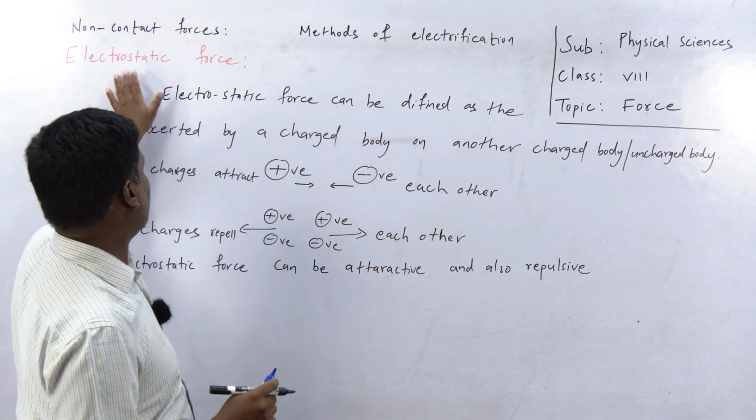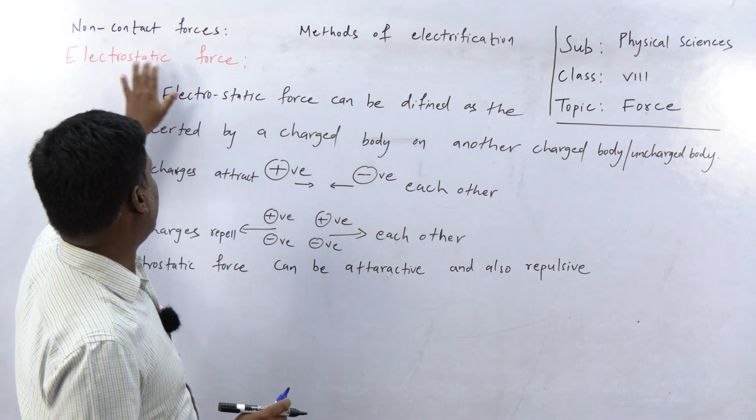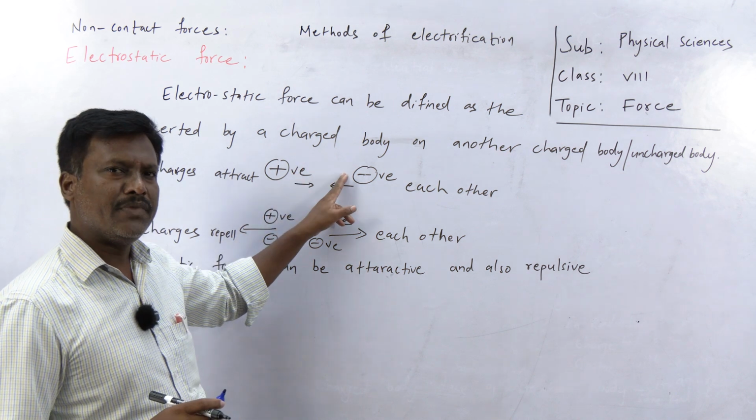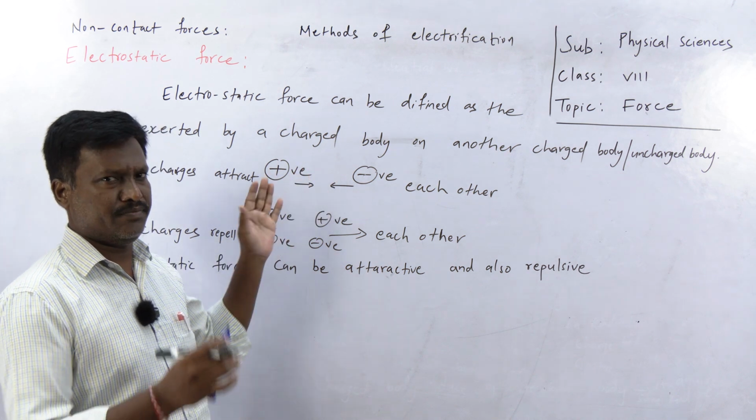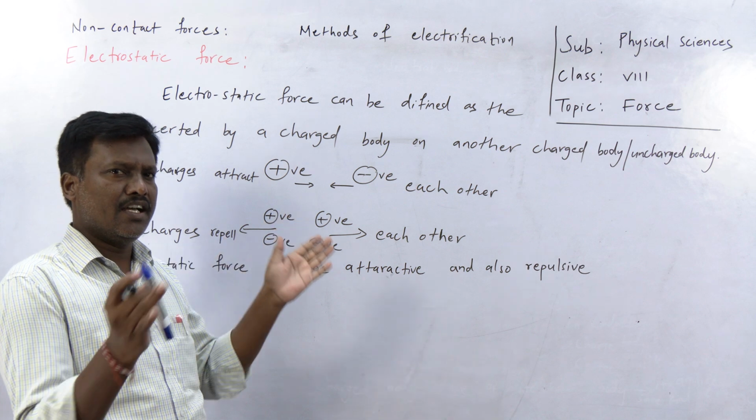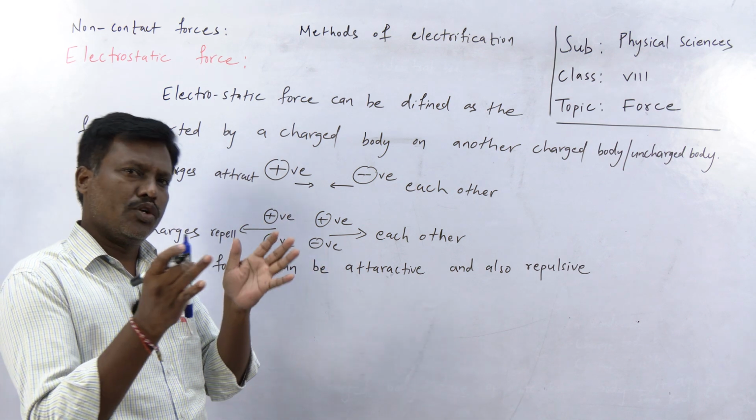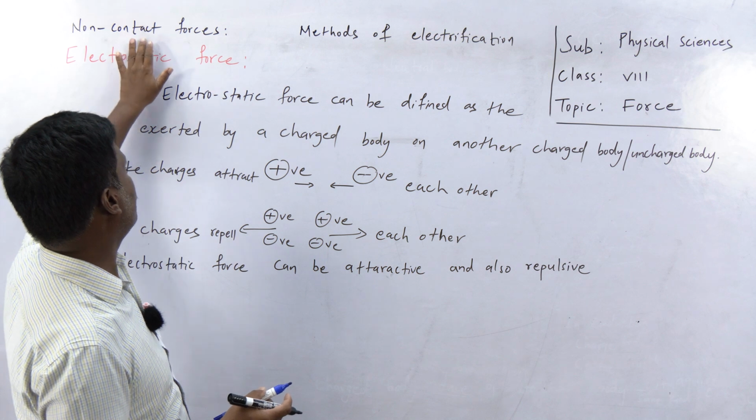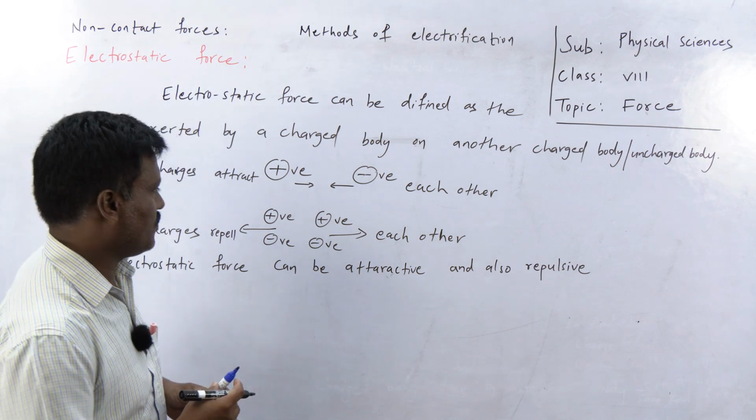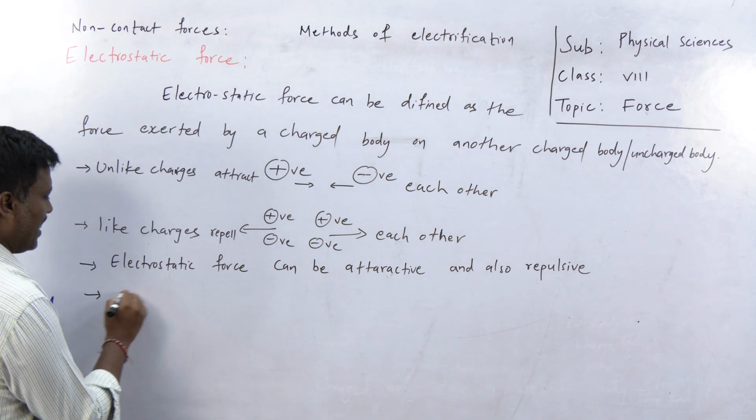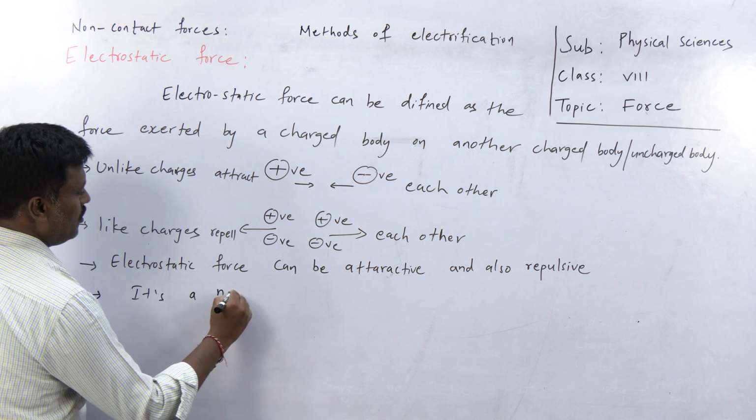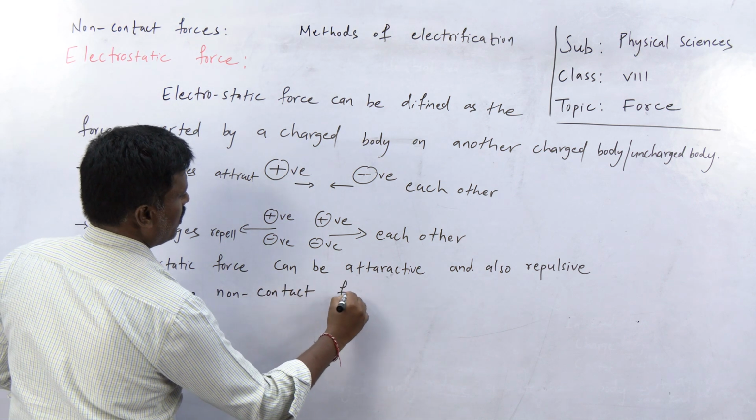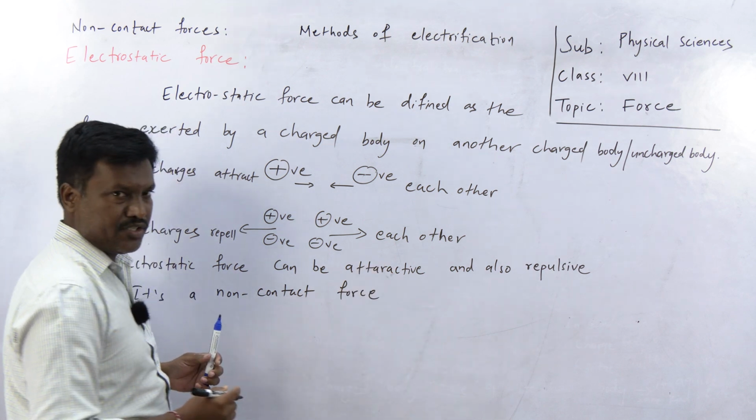So this is electrostatic force. See, electrostatic force is a non-contact force. Why? Even if there is a gap, a separation between the two bodies, they either attract or repel. Here two bodies are interacting even though there is no physical contact. That is why electrostatic force is called a non-contact force. So please note down these basic points in your notebook and revise these notes.